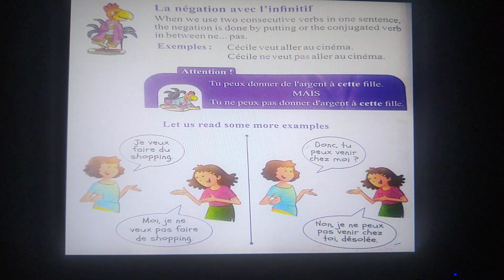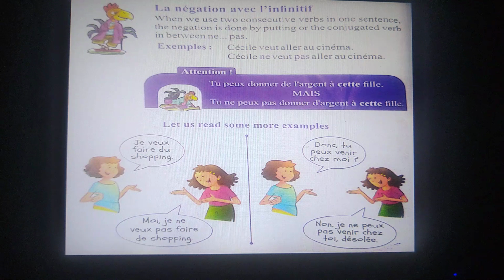Then we have la négation avec l'infinitif. When we use two consecutive verbs in one sentence, the negation is done by putting the conjugated verb in between ne and pas. For example, Cécile veut aller au cinéma. This is a positive sentence where we have two verbs, veut which is vouloir means to want and aller which is in its infinitive form.